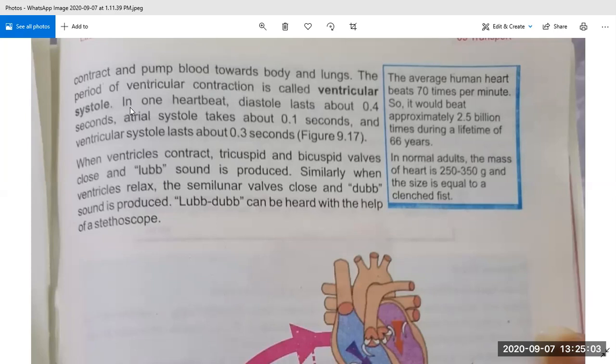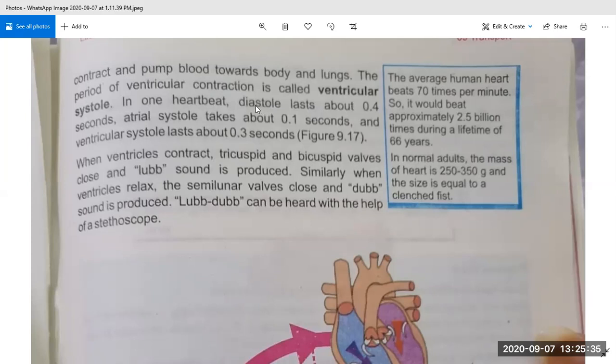Now we will discuss in detail what is a heartbeat. Okay, so in one heartbeat we can say diastole lasts about 0.4 seconds. It means a diastole process takes 0.4 seconds. Atrial systole takes about 0.1 seconds and ventricular systole lasts about 0.3 seconds. So underline these time periods.